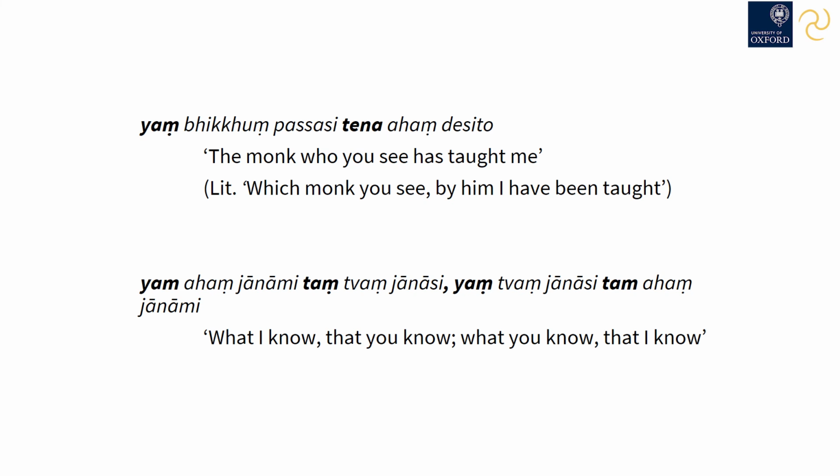What I know, that you know. What you know, that I know. This is quite a famous statement which comes from the Ariyapariyesanā Sutta. It's a statement of the Buddha's teacher of meditation, Āḷāra Kālāma, telling the Buddha before his awakening that he's attained the same level of meditation as him. So really it's just one statement turned around.